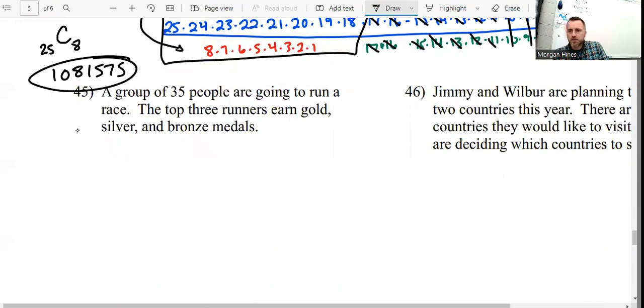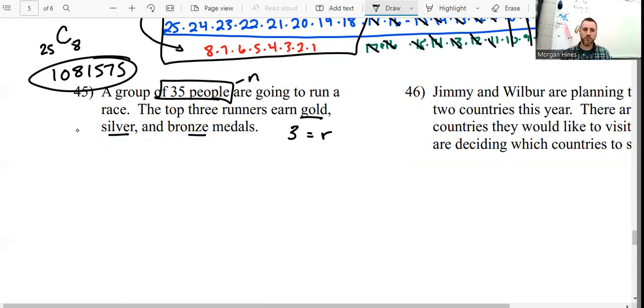All right, similar question. We got 35 people that are running a race. The top 3 runners earn gold, silver, and bronze medals. So we're taking how many people? Gold, silver, and bronze. That's 3 is R. There's 35 people total. That's N. And do we have a combination here or a permutation? Well, the top 3 runners are earning medals.